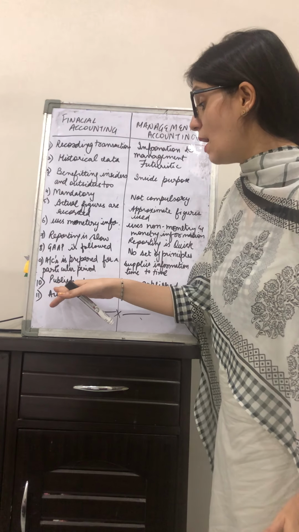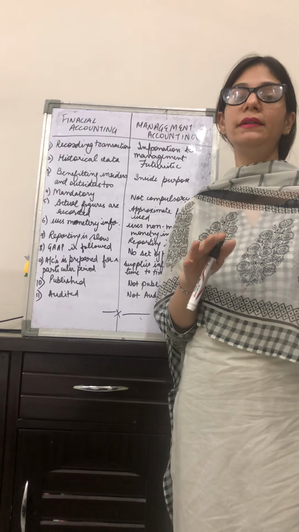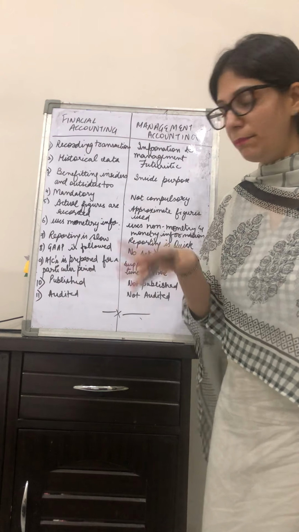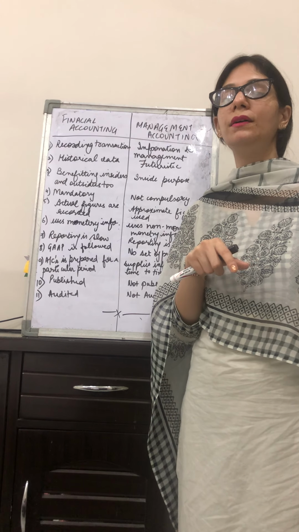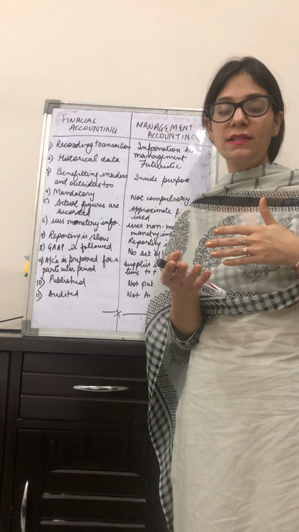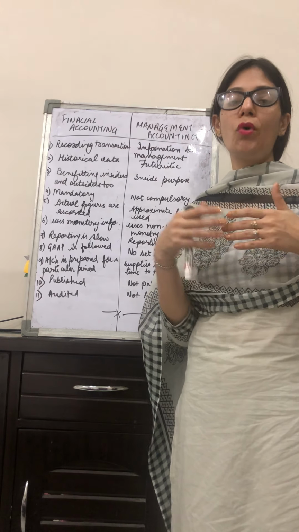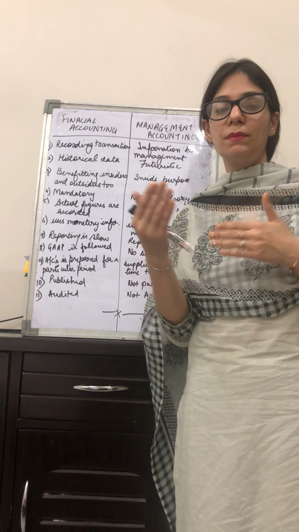Right, next is published. Here it is not published. Financial accounts usually get published, to make them transparent in the system to all of the stakeholders who are directly or indirectly related to the business.